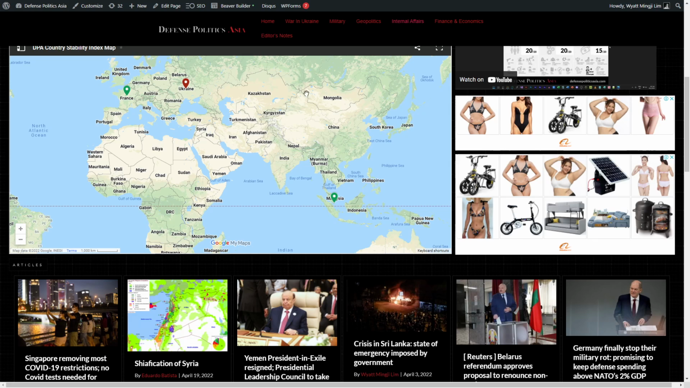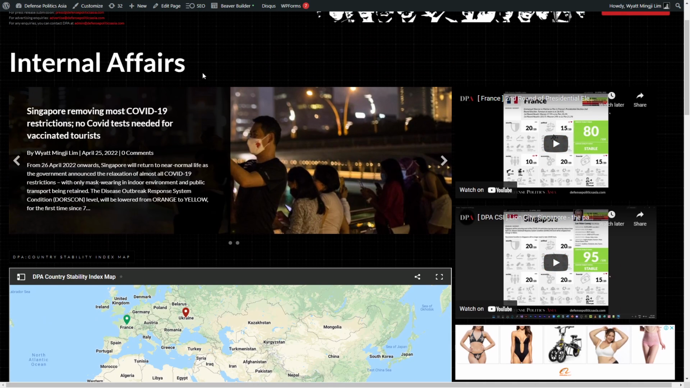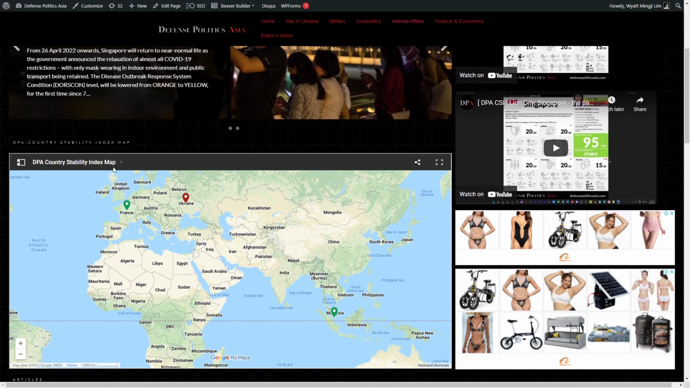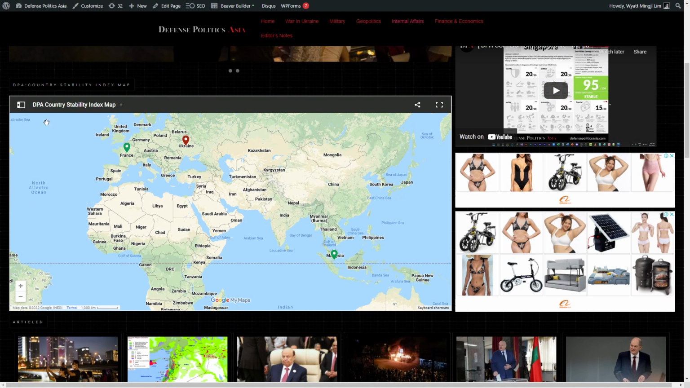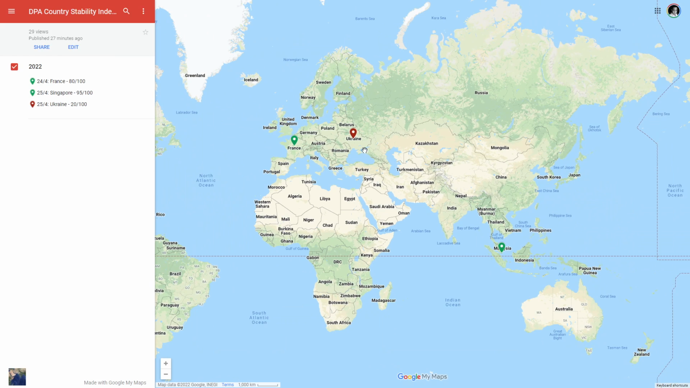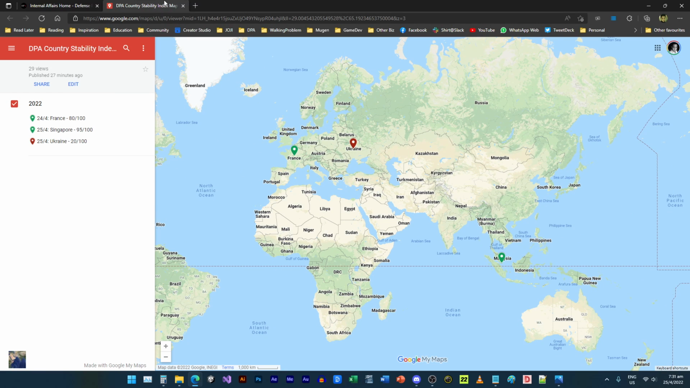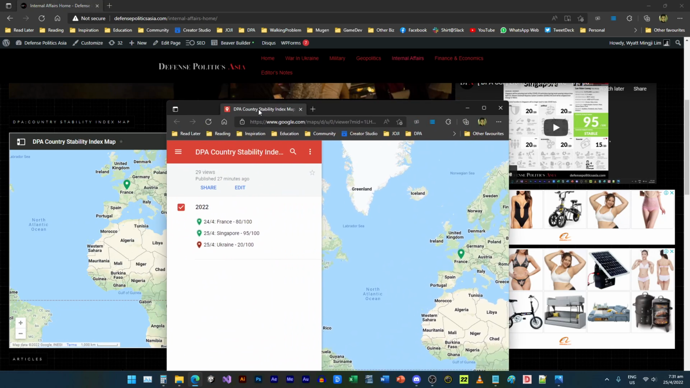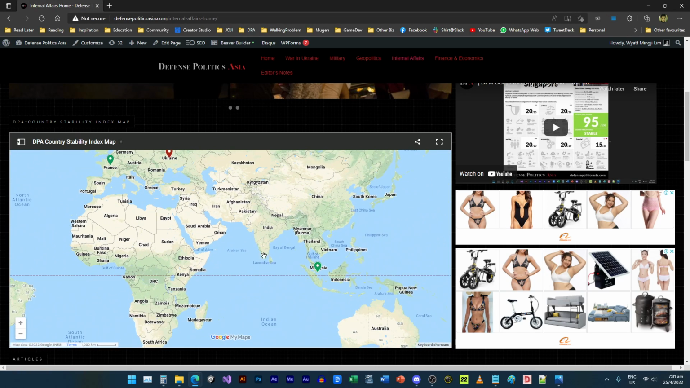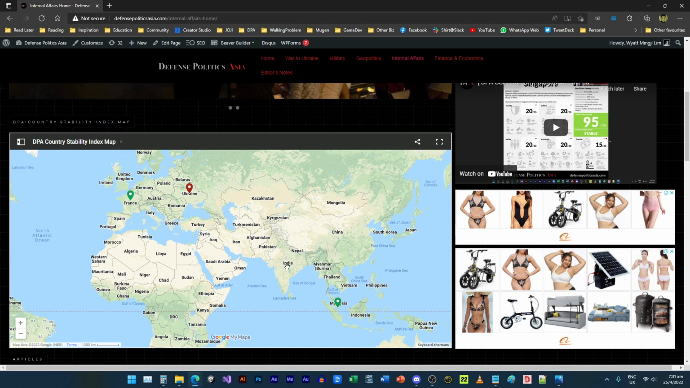And here's the map. So you go to internal affairs on defensepoliticsasia.com, and you scroll down, and you'll be able to see the map. If you want to go full screen like what I do, you just press full screen. At the moment, it's a bit sparse, I understand. You will see a different link come up, or you can play here. But as we go along and add more and more countries, it will start to get very interesting.